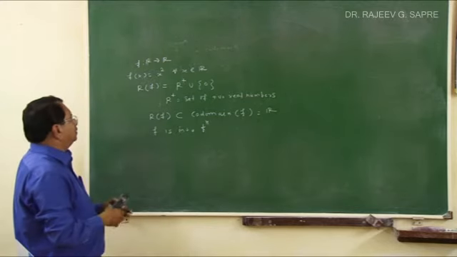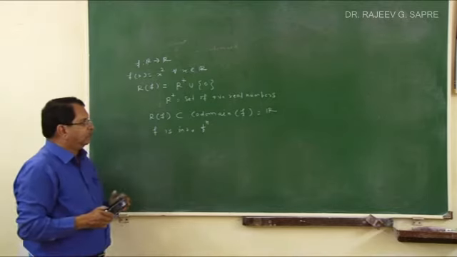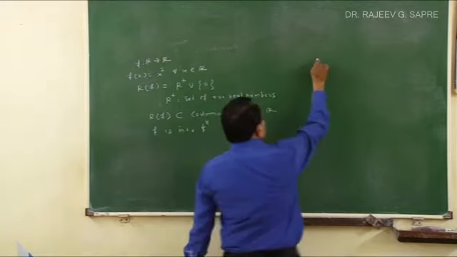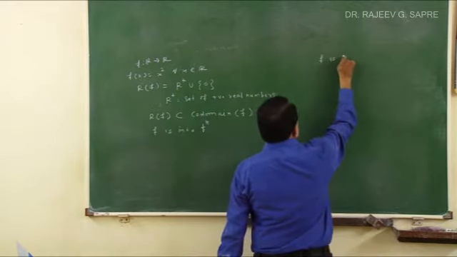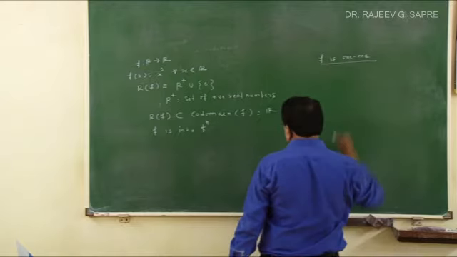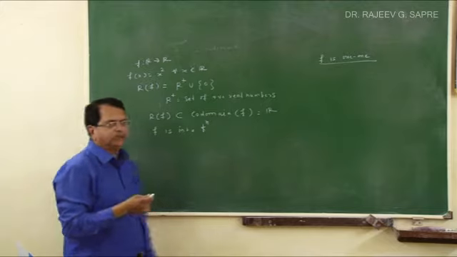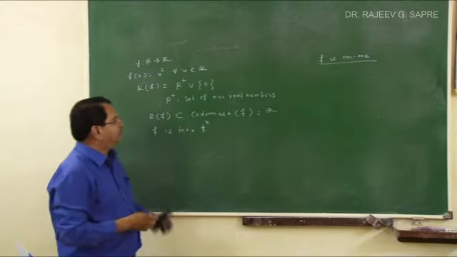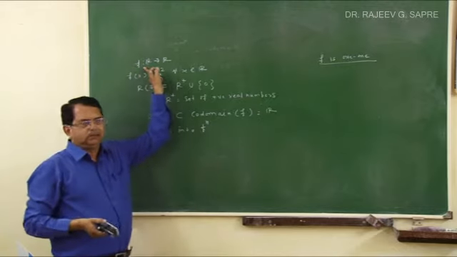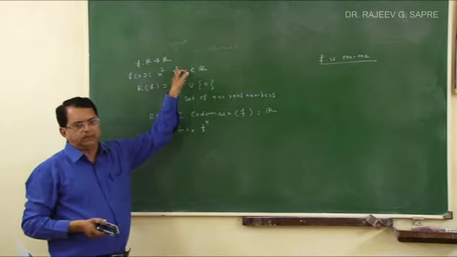So this is how you can check whether a function is into or onto. Now there is another thing about functions. We are always saying function is 1 1. So when a function is said to be 1 1, what is the idea behind saying so? Very simple. In functions, you are associating to every element of domain a unique element of codomain.